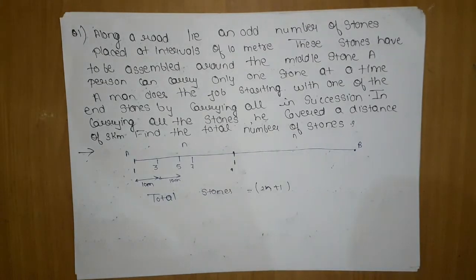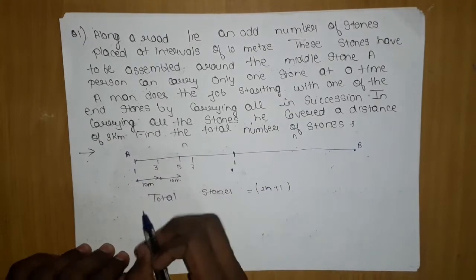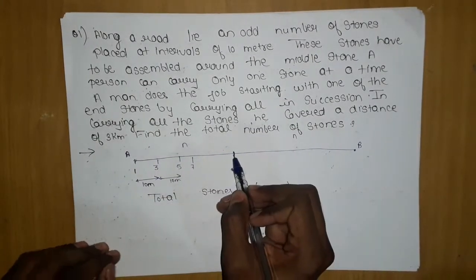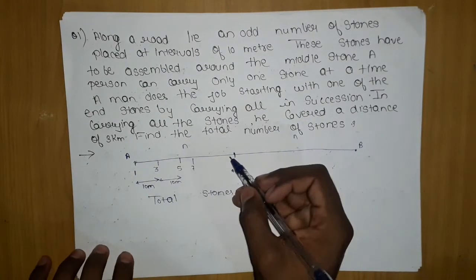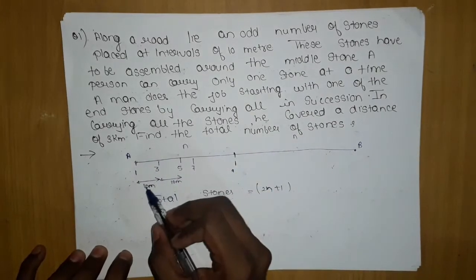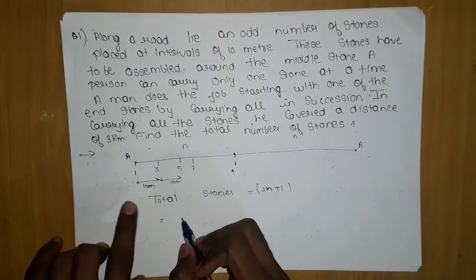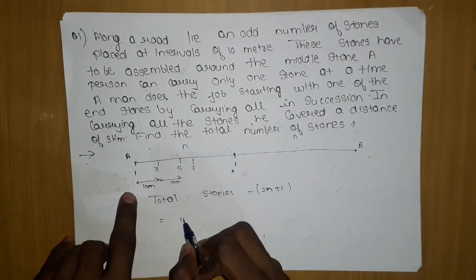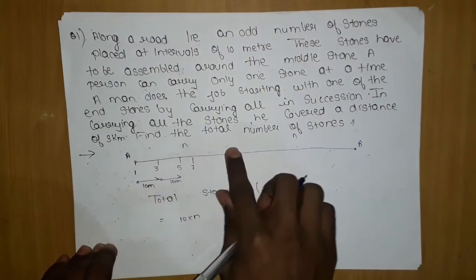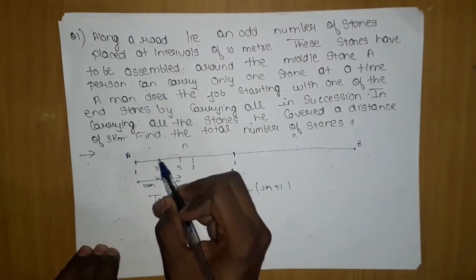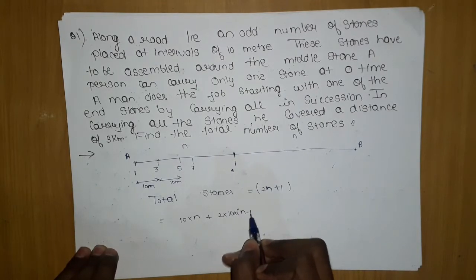Now let's understand the process. He will start from a, then he will move till here. What distance will he travel? He will take this stone, and he will travel 10 into n distance. Again he will come and take the next stone and travel again. This time he will travel n minus 1 each way, so plus 2 into 10 into n minus 1.